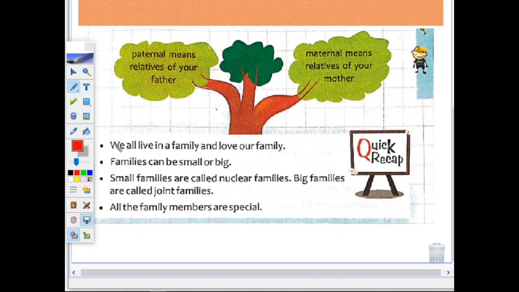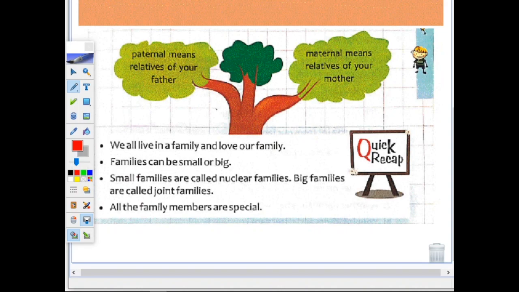We all live in a family and love our family. Family can be small or big. Small families are called nuclear families. Big families are called joint families. All the family members are special. So we have learned that families play a great role in our life.